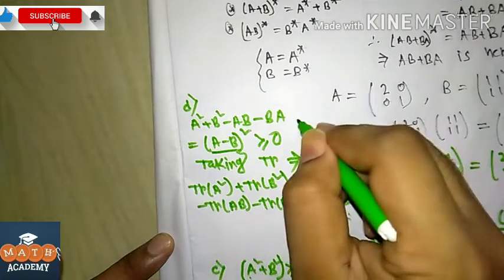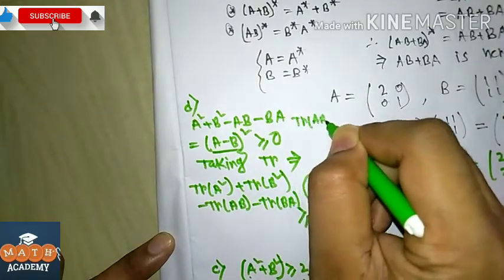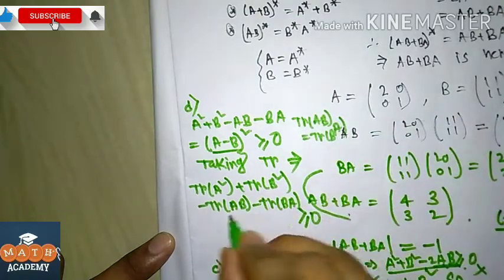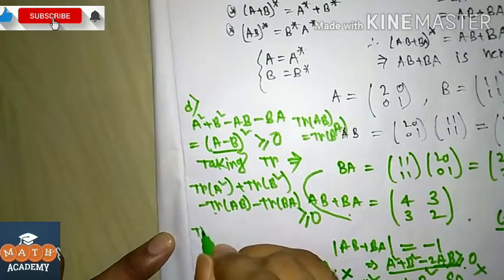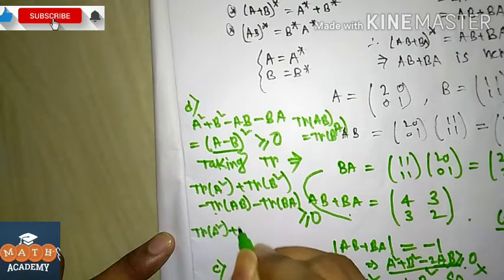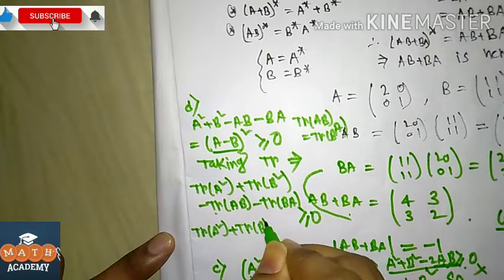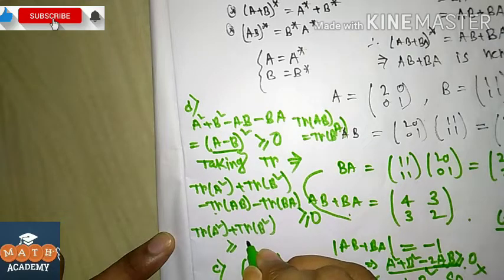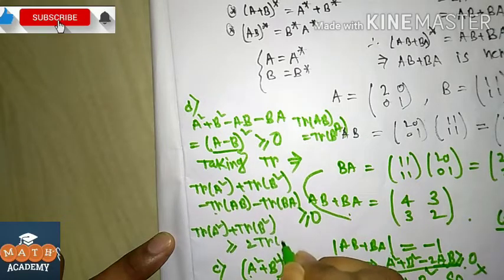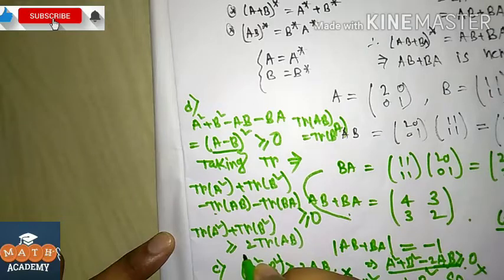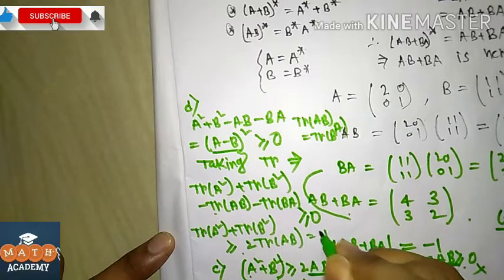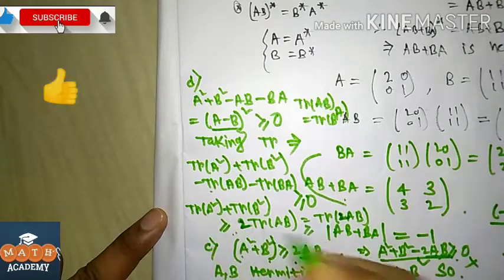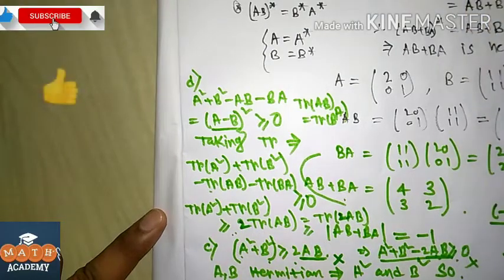We know that trace of AB is equal to trace of BA, so these two are the same. So trace of A square plus trace of B square is greater than or equal to 2 times trace of AB, which is trace of 2AB. So option D is true.